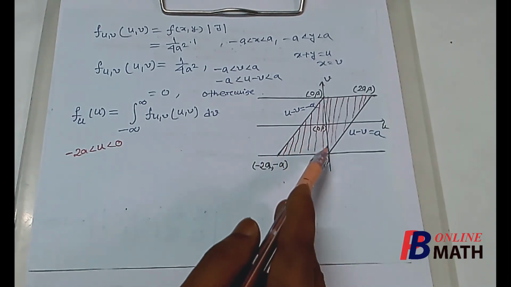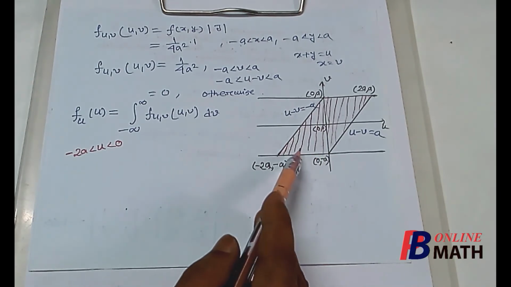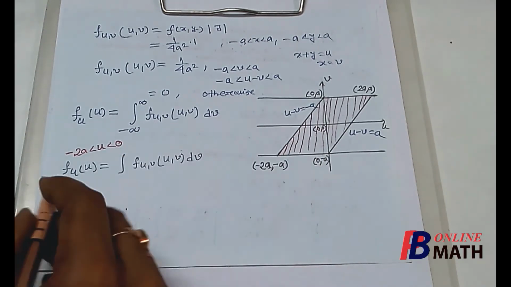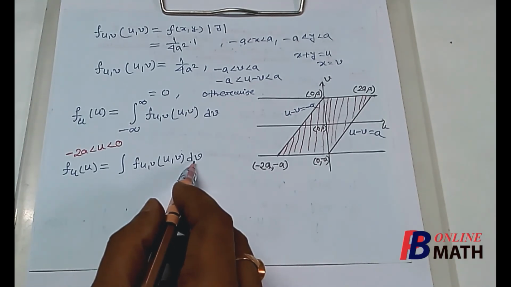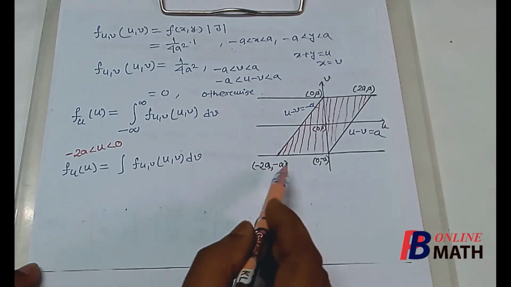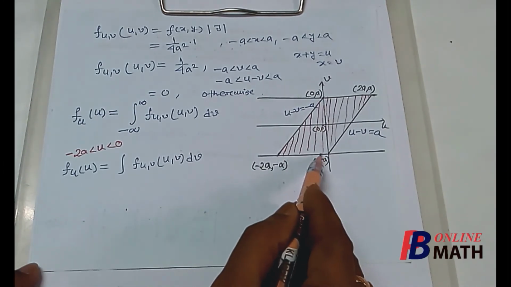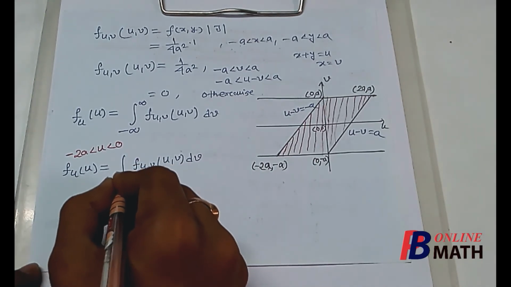So u lies in the left hand side of this vertical line. So if u is negative, then f(u) is equal to the integration of the joint mass with respect to v. Now let us put the limits of this integration. Now the lower limit of v is a constant which is minus a here. So the lower limit of v will be minus a.